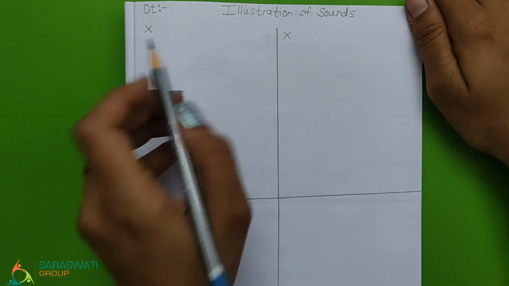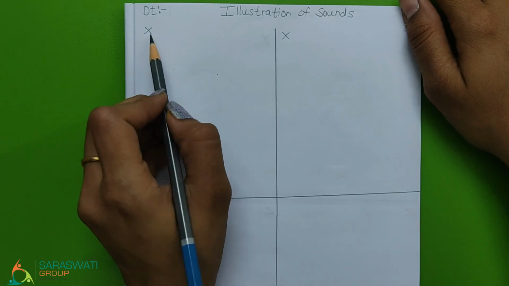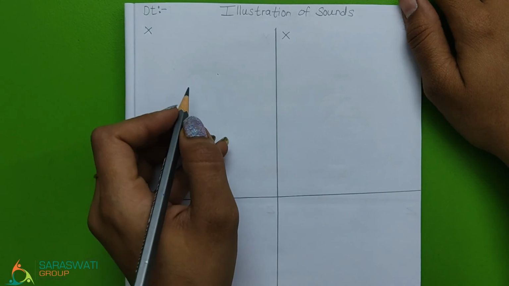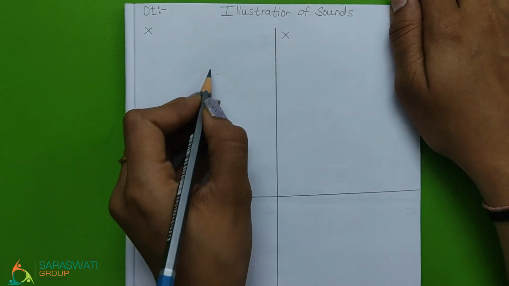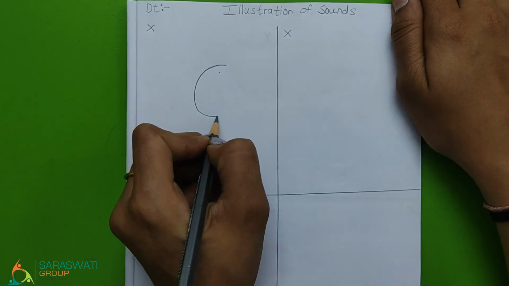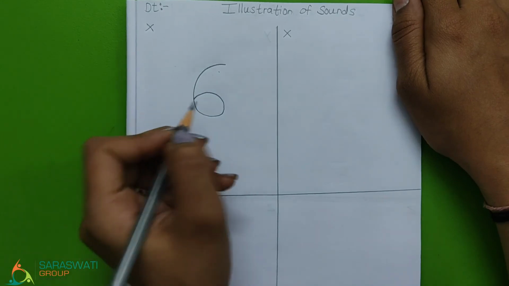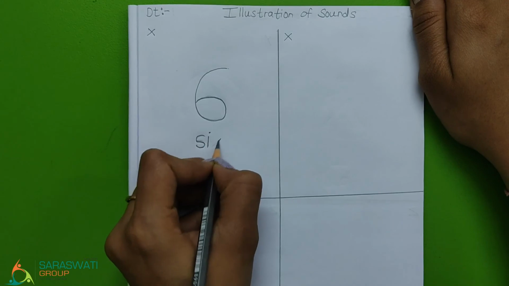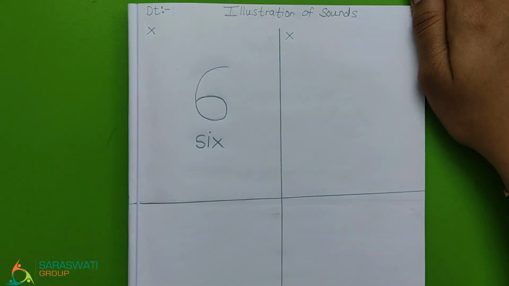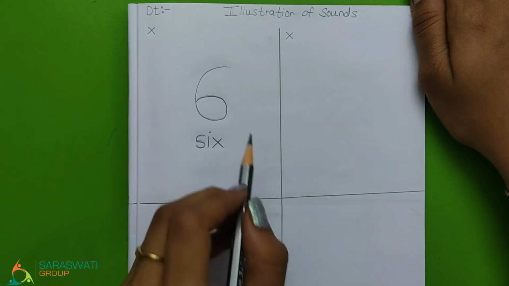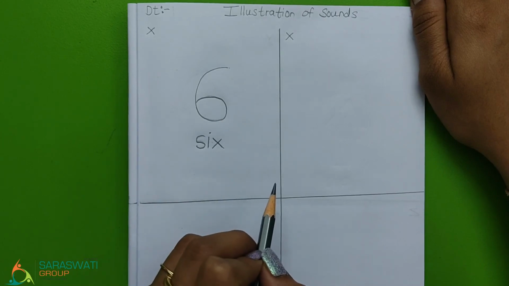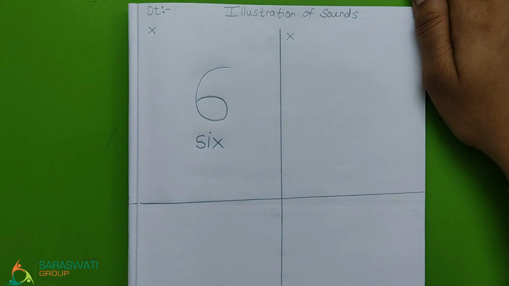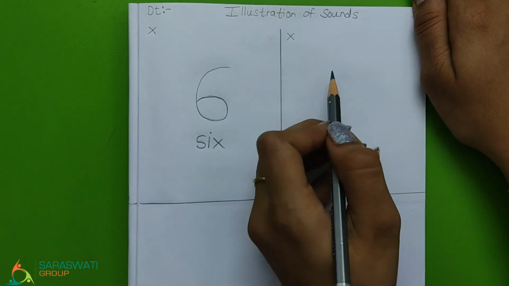Now we will do the illustration of sound X. Yes, so Didi will do the illustration. So see towards it. What is this? It is 6 number. What is the final sound of 6? Yes, now we will do another illustration.